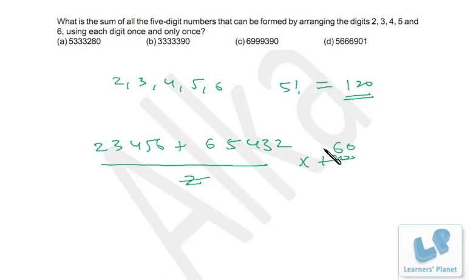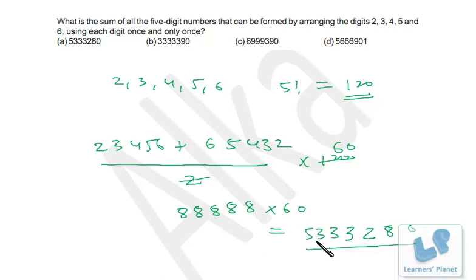So it's 60 times. 2 plus 6 is 8, 3 plus 5 is 8, 4 plus 4 is 8, 5 plus 3 is 8, 6 plus 2 is 8, and 8 into 60. So 6 eights are 48, plus 4 is 52, then 53, 3, 3, 5. So 5,333,280, that is the sum of all the numbers, right? So we are having option A over here.